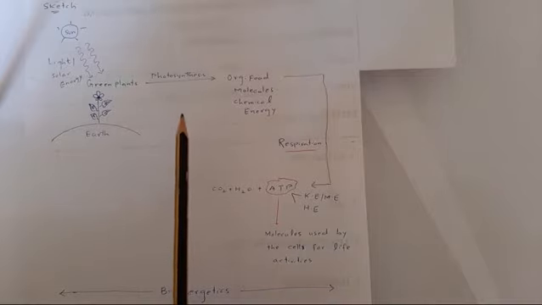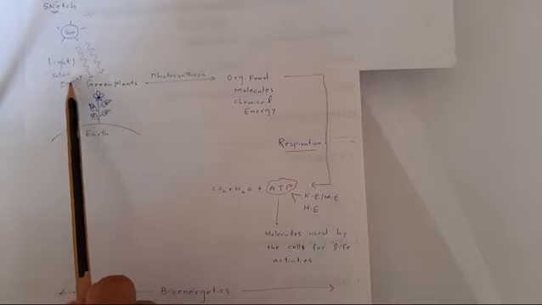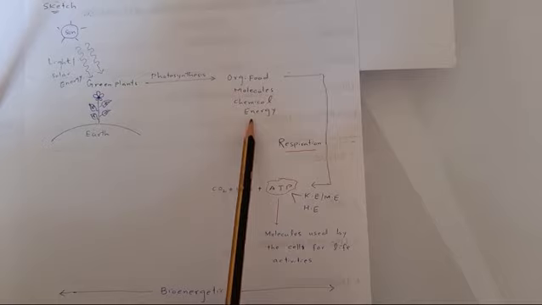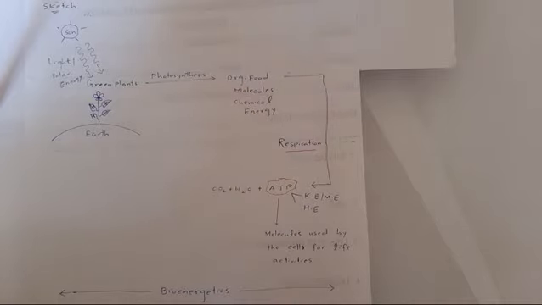So during photosynthesis, once again, the green plants capture light energy or solar energy coming from the sun and transform it into chemical energy that gets stored in organic food molecules.